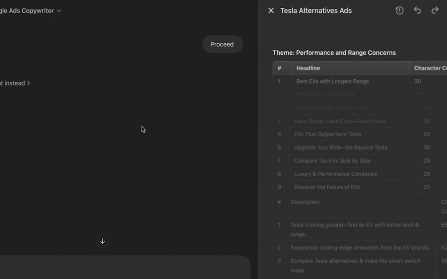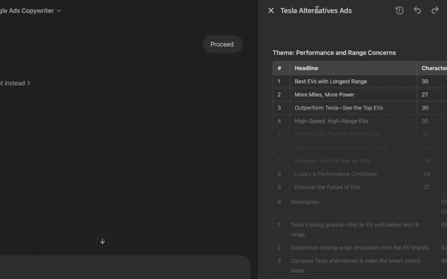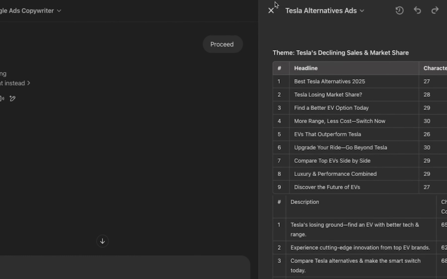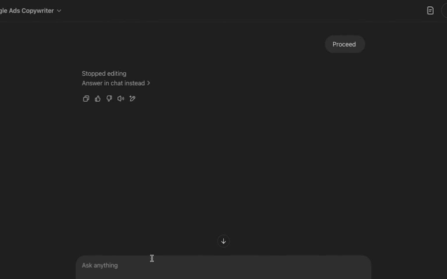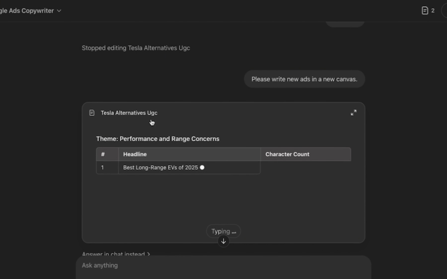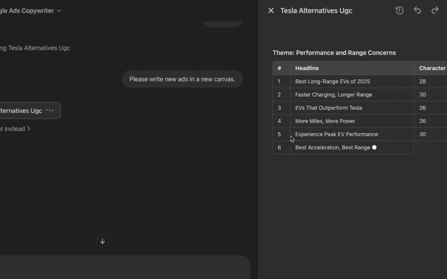Okay, so now here, do you see what it's doing? It's editing the old Canva, which is not what I wanted to do. So I'm gonna stop. Please write new ads in a new canvas. Okay, there we go. Now it's created a new canvas.